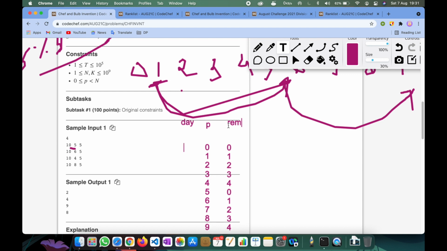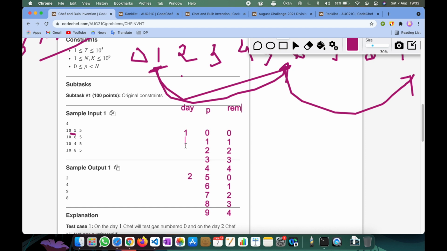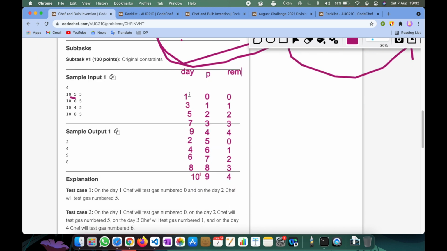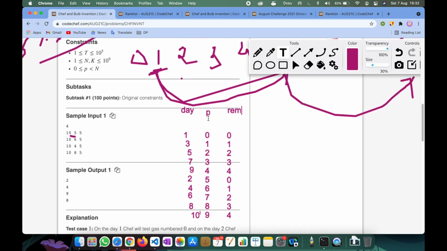So for the 0 it is the first day, for the 5 it is the second day, again he comes here and this is the third day, again he comes here, this is the fourth day, again he comes here, this is the fifth day, this is sixth, this is seventh, this is eighth, this is for the 4 the ninth day, and for this it is the 10th day, right?